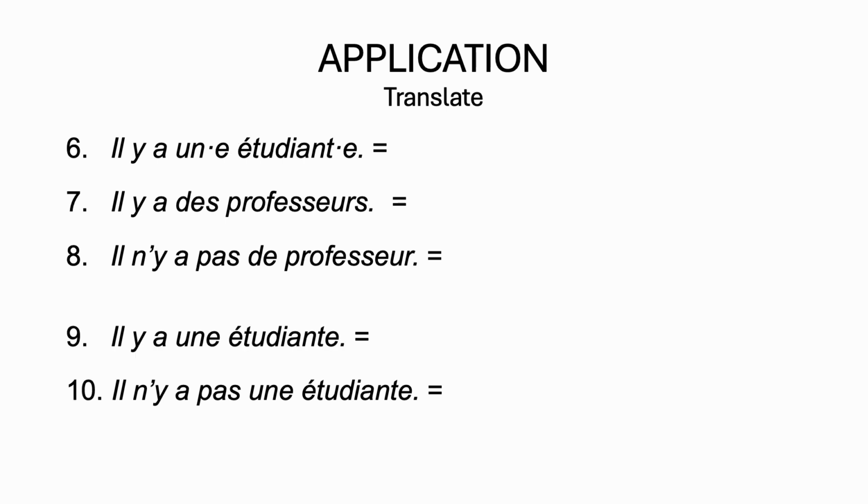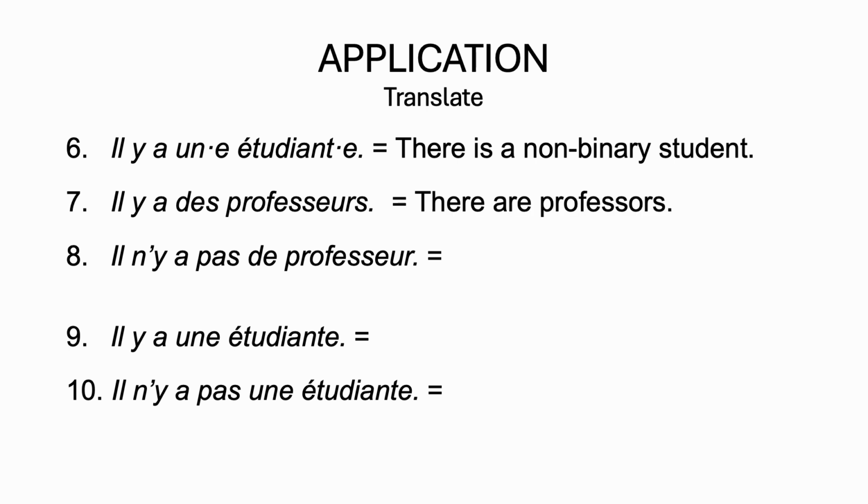Here are some more practice sentences, so you can pause the video and translate them. Il y a une étudiant, étudiante, can be translated as there is a non-binary student. Il y a des professeurs can be translated as there are professors.